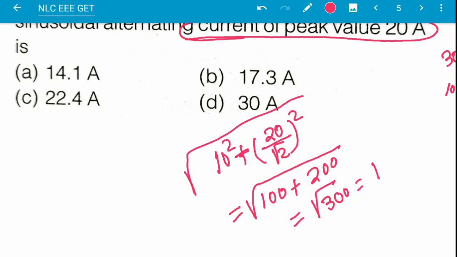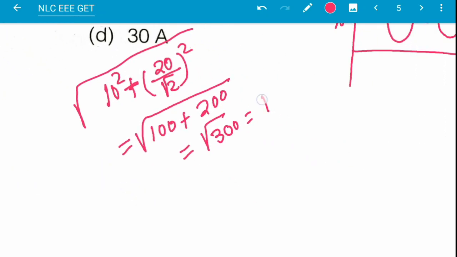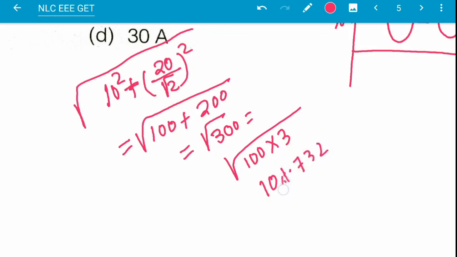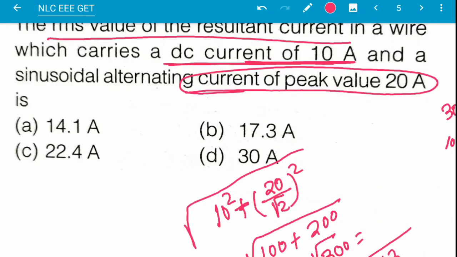How much is this? You may think that there is no calculator, how can I calculate? This is root over 100 into 3, so root of 100 is 10 and root of 3 is 1.732, so this will be 17.32 ampere. So here answer B is the correct answer.